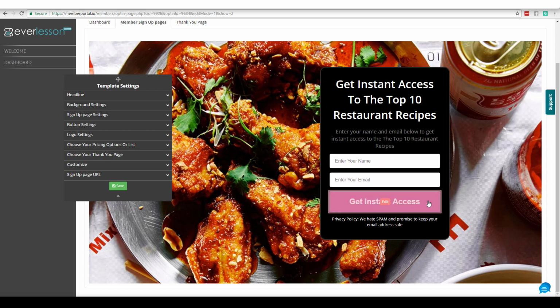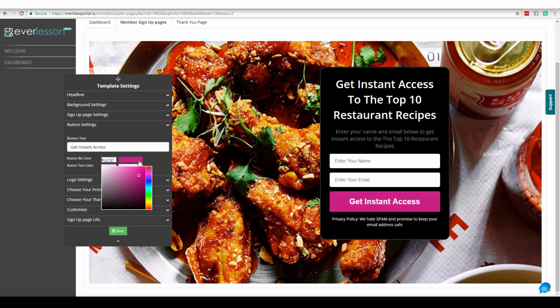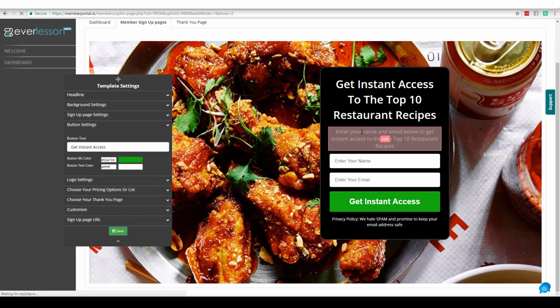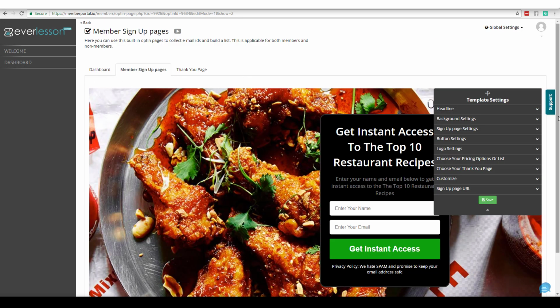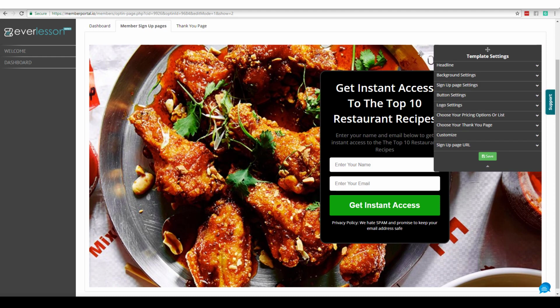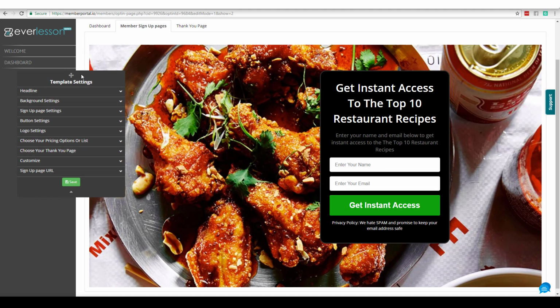One thing I might change is this button. It would probably be better if it was a green color. So I'll come down here and make it a green color. And there you go. That's how fast we're able to do this. And so it's already linked to our course and everything.